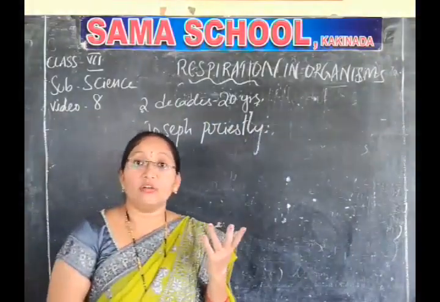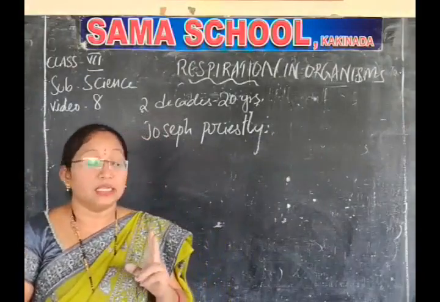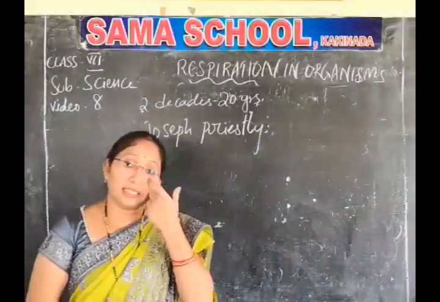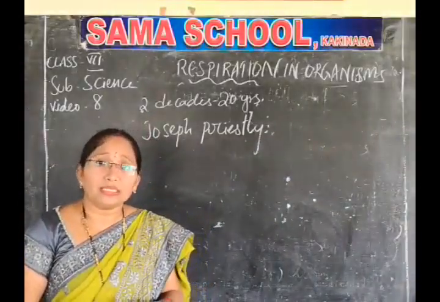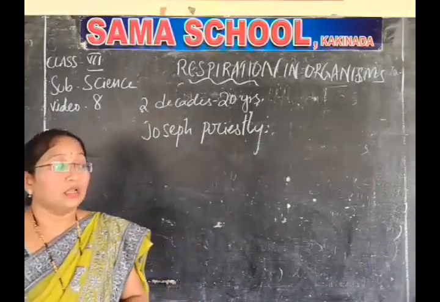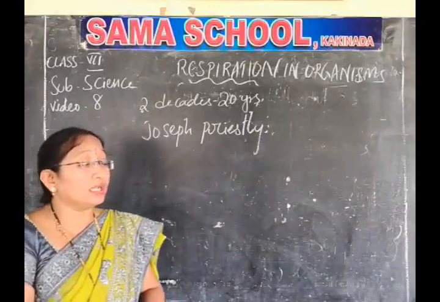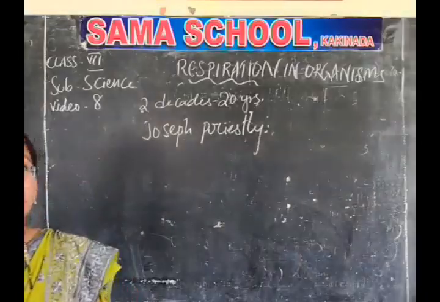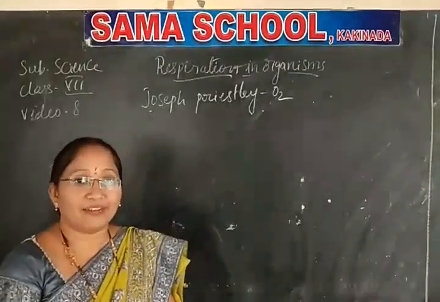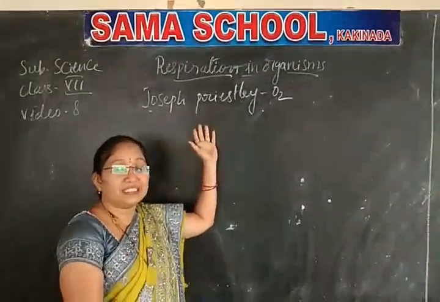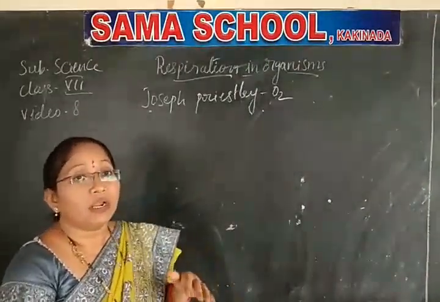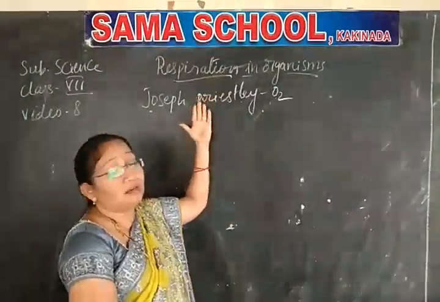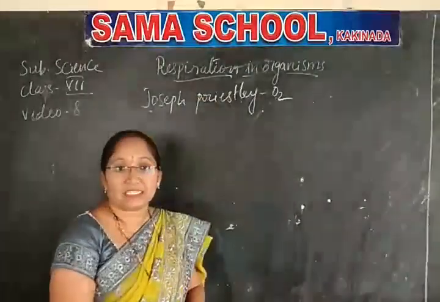Later on, after the discovery of carbon dioxide, 20 years later Joseph Priestley investigated what is present in the inhaled air and how it is useful for living organisms. By doing one experiment, he proved that oxygen is present. Let me explain. Joseph Priestley discovered oxygen after 20 years. What does the inhaled air contain, whether it is oxygen or not, he discovered. Understand?